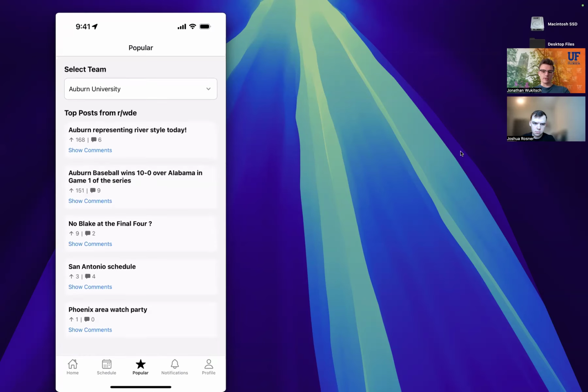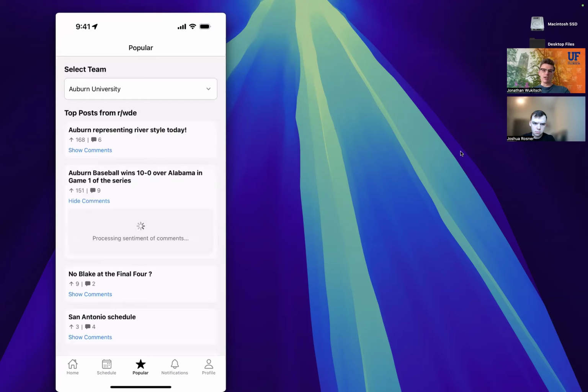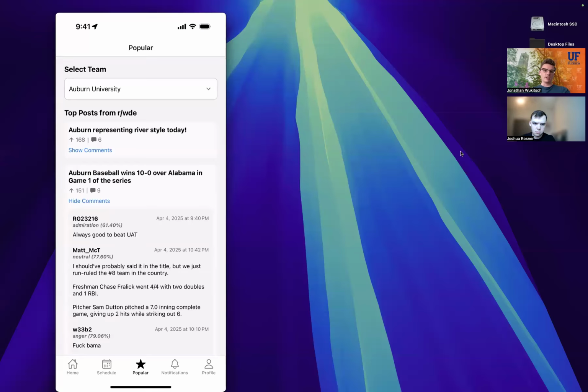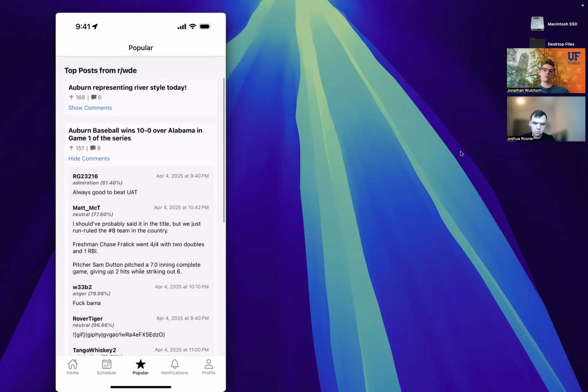So here's the Auburn subreddit. And these may not all be related to basketball. It's just going to be around Auburn sports, but the system will generally try to choose the threads that are most active at any given time to perform that sentiment analysis on. It's going to choose whichever ones are at the top, basically.